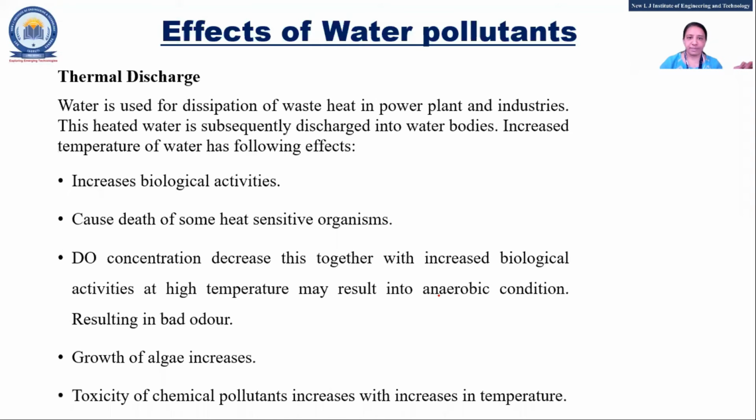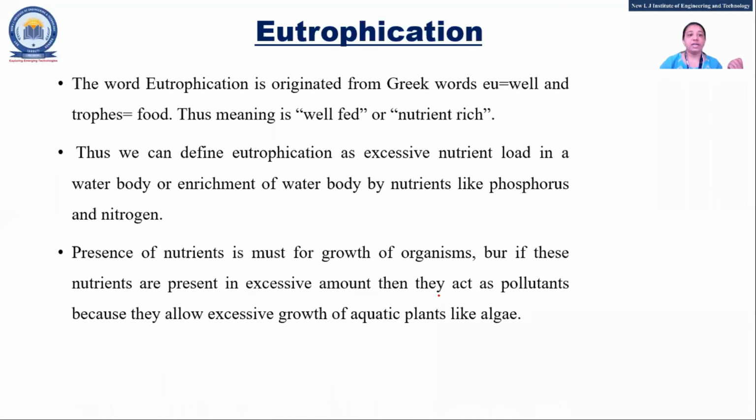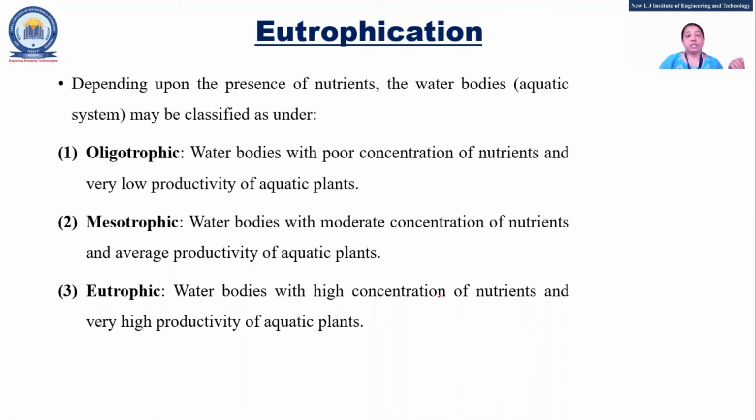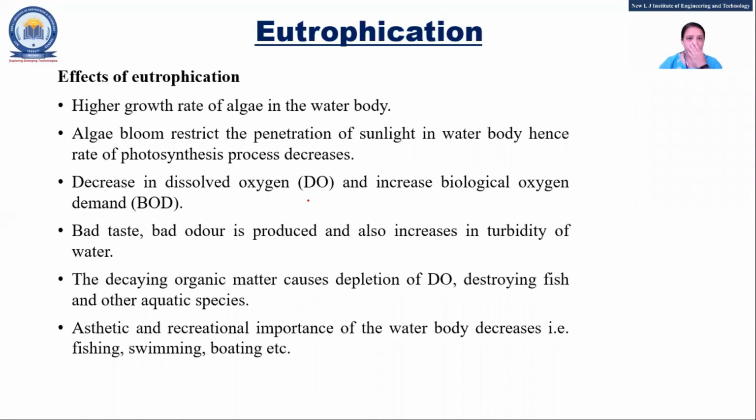Thermal discharge, that means the temperature. It is related to temperature, right? So that you can write down. And another main question is eutrophication. That means the increase of algae, nothing else. According to the concentration of nutrients, three types are there: oligotrophic, mesotrophic, and eutrophic, right? In oligotrophic, there is poor concentration and low productivity of aquatic plants like algae. Mesotrophic means average, and eutrophic means high concentration and high productivity of aquatic plants, right?